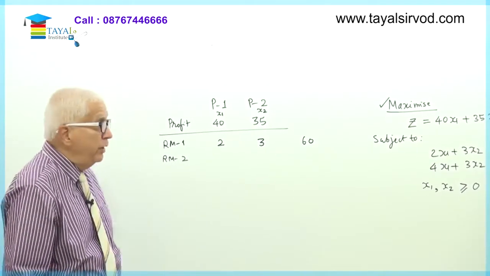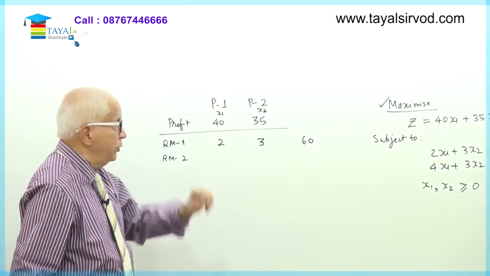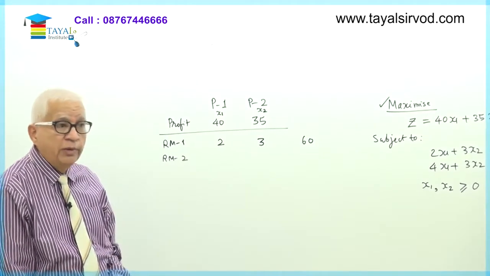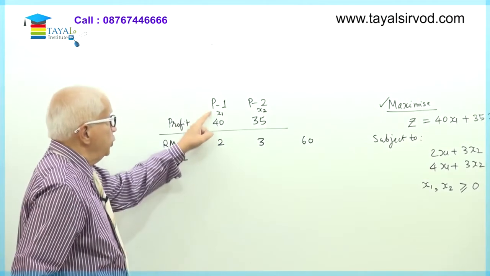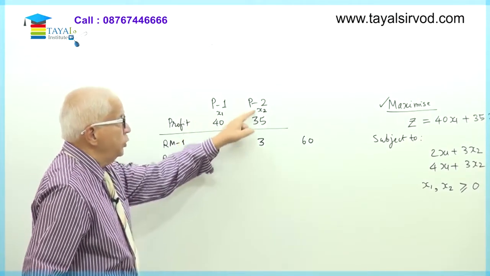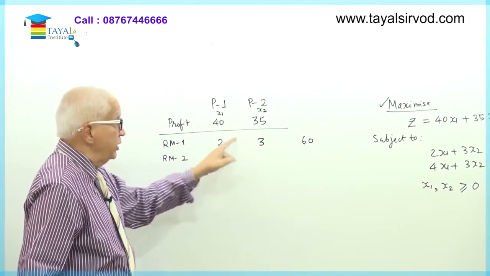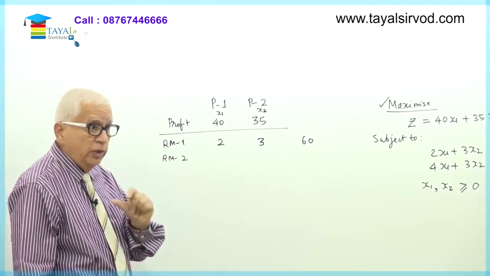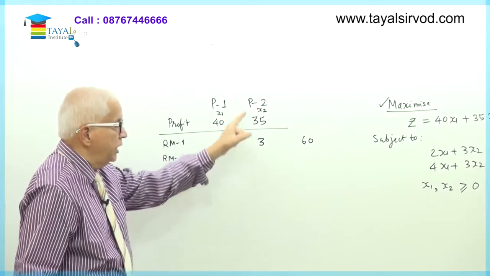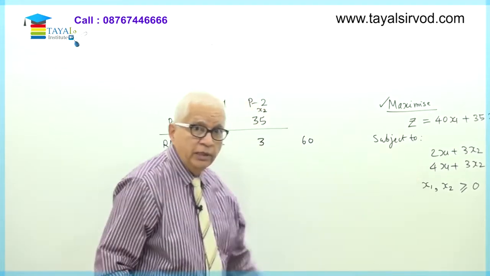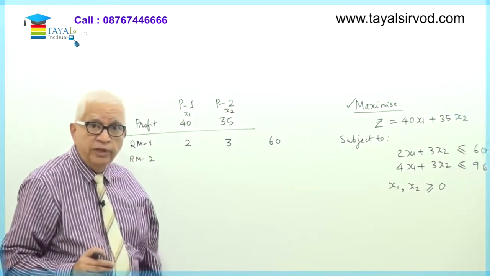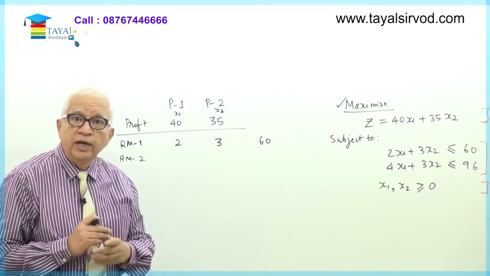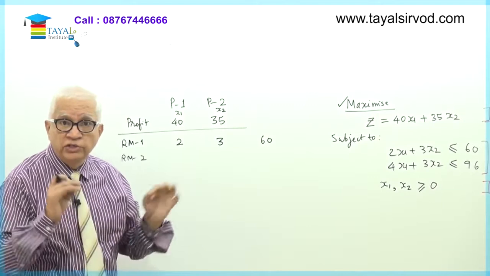So since product P1 requires 2 units and product P2 requires 3 units, what is the total resource requirement by me? It will be 2 into X1 plus 3 into X2. Each unit here requires 3, each unit here requires 2. So raw material number 1, what is my total requirement? It will be 2X1 plus 3X2, as you can see here. And what is the maximum number of units available with me? It is 60. Therefore, the raw material available is limited to 60 units.